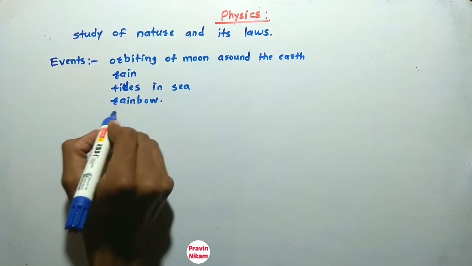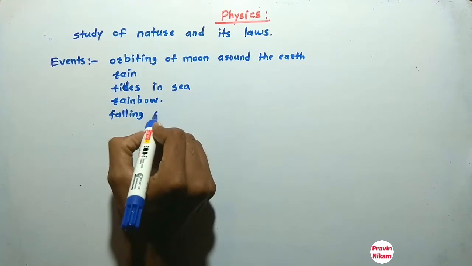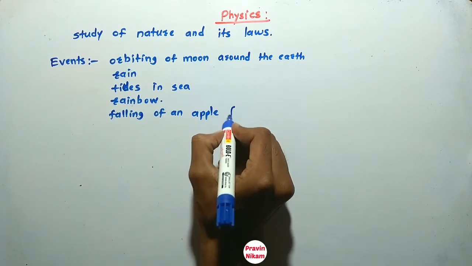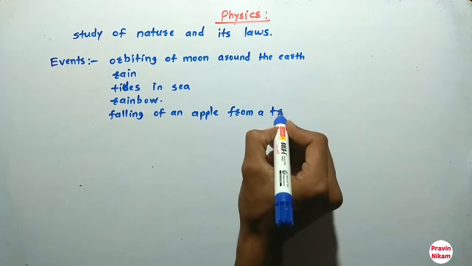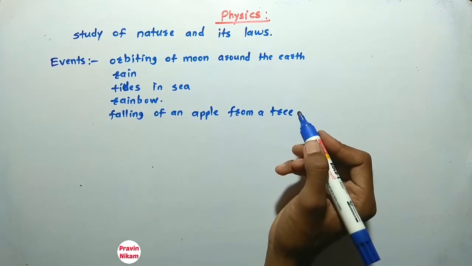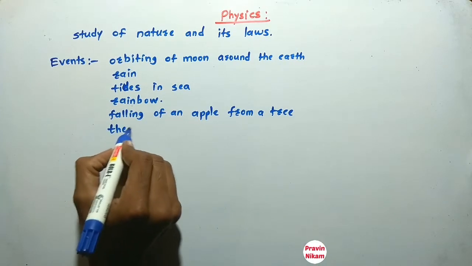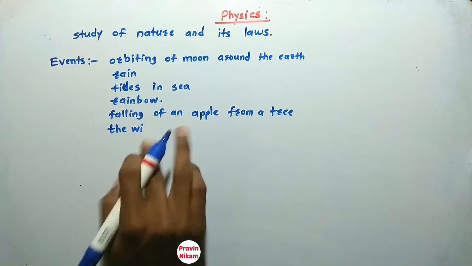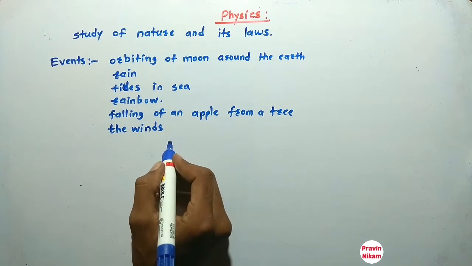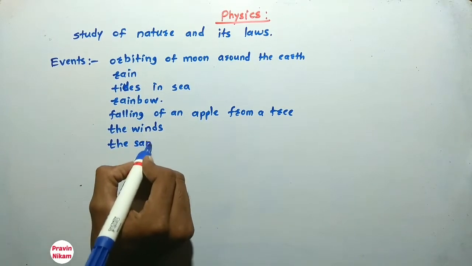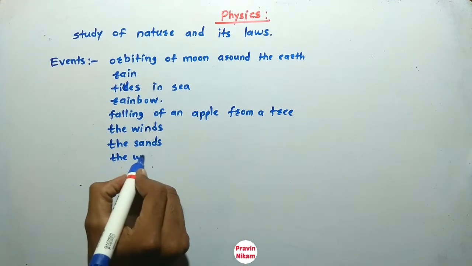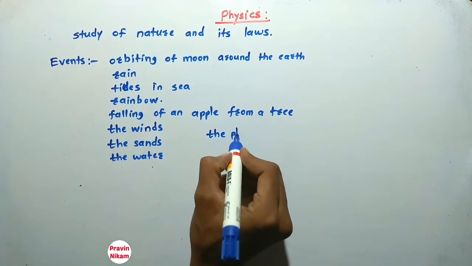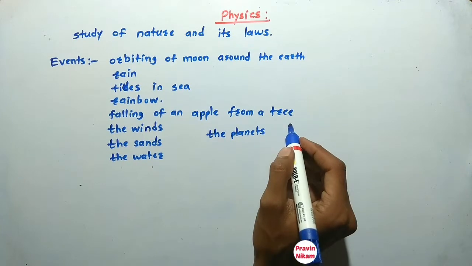Then the falling of an apple from a tree is also one of the natural events. Also the winds, the sands, the water, the rain, the planets. These are all natural events.